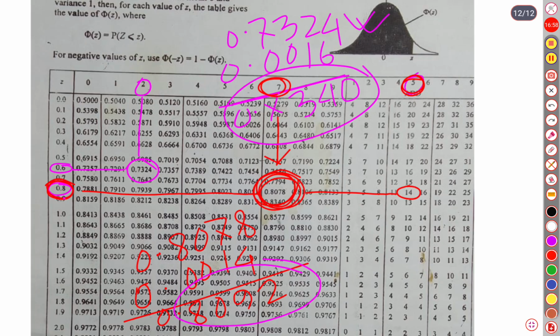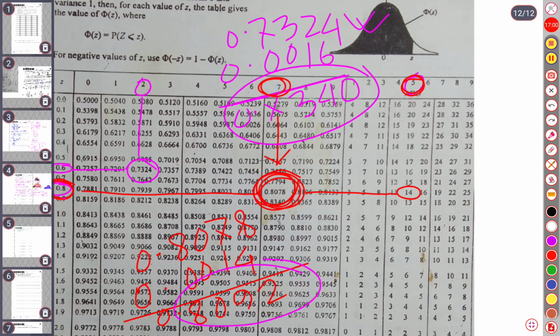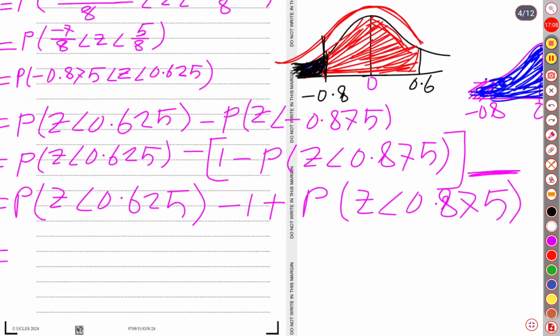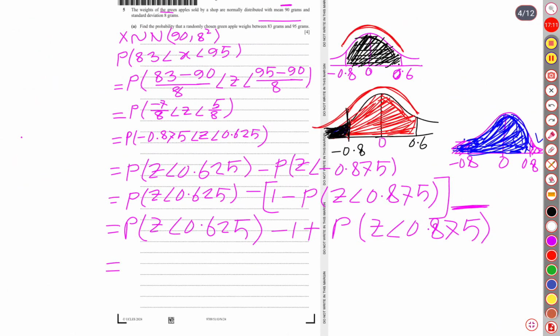So we have 0.7340 plus 1 minus 0.8092, which was obtained for the z-score of 0.875.